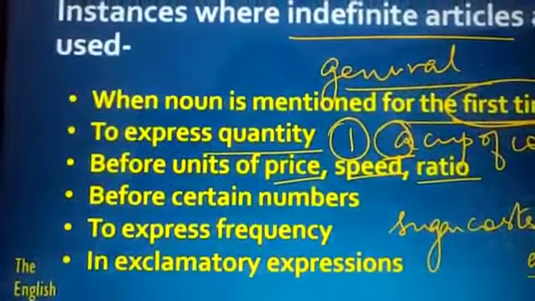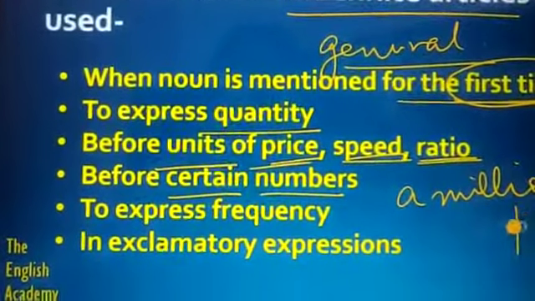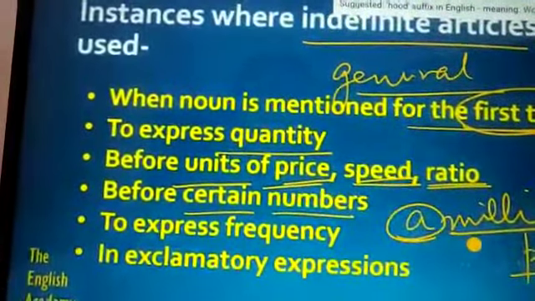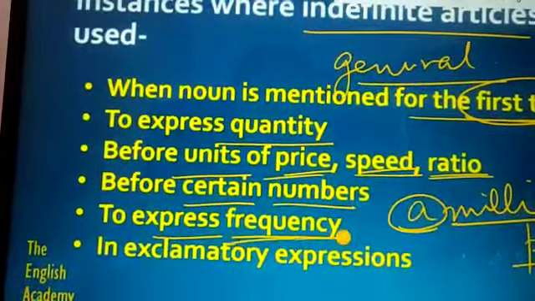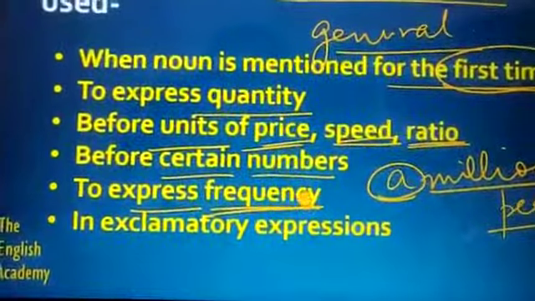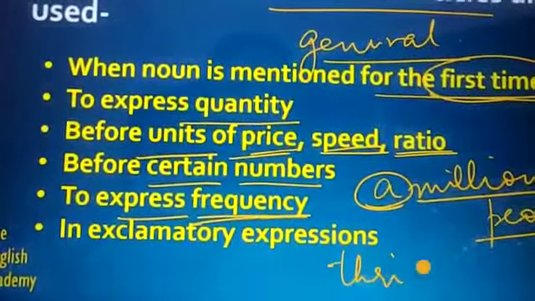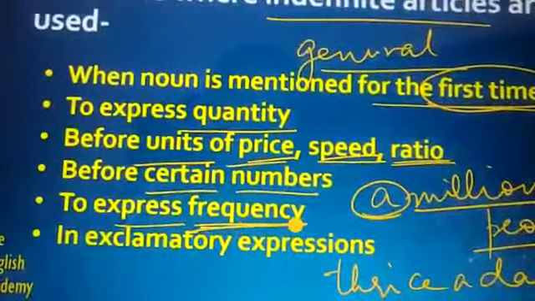Speed, for example, sixty kilometres an hour. Also before certain numbers, a million, a thousand, and to express frequency. For example, we can say thrice a day, twice a day.